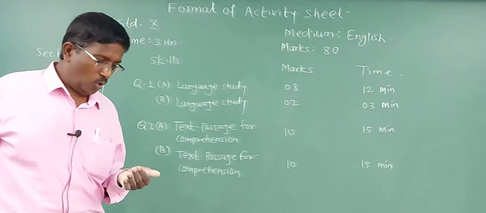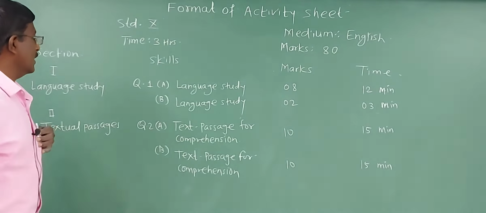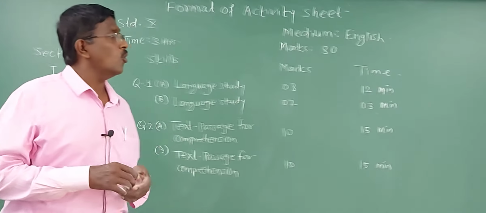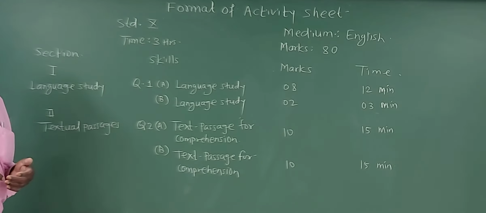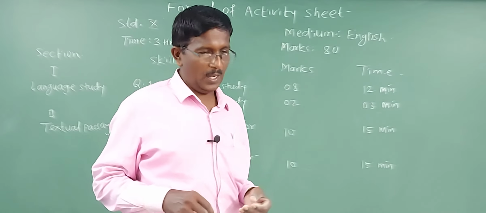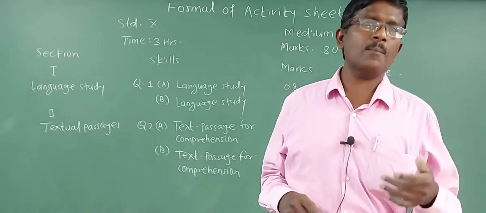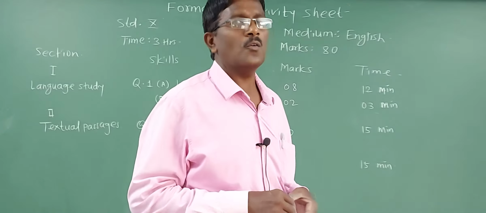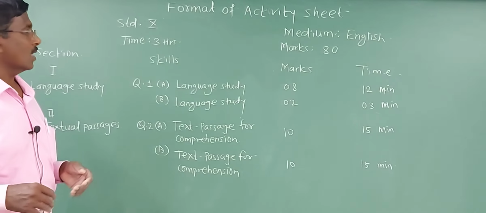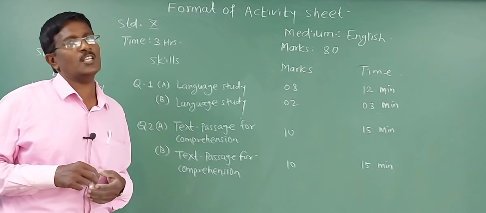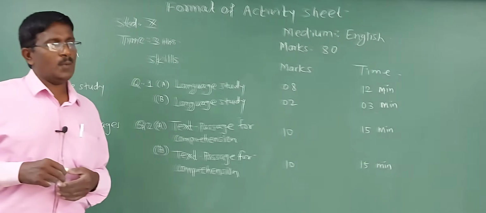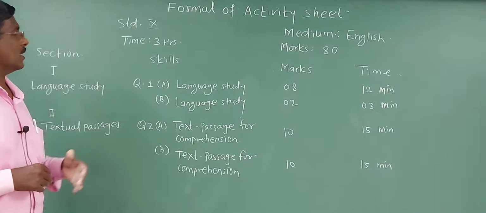So why should we know the detailed information about the activity sheet? It is because we must know how to cover the whole activity sheet within the given time. Generally we hear that most students have a lot of problems. Some of them say they are not able to cover their paper within the given time. It is because they don't have proper time management. That is the fact. So to overcome this, we must know how to solve this question paper with time management.